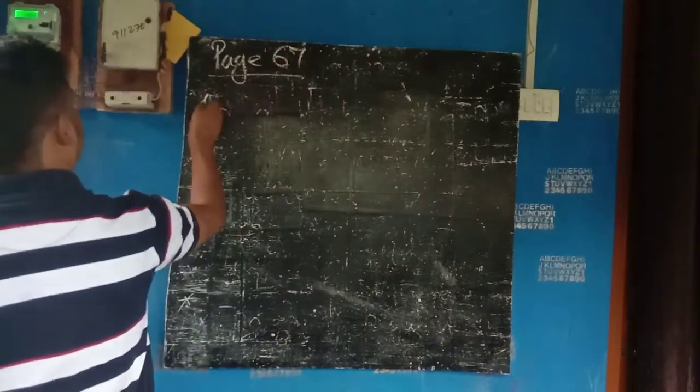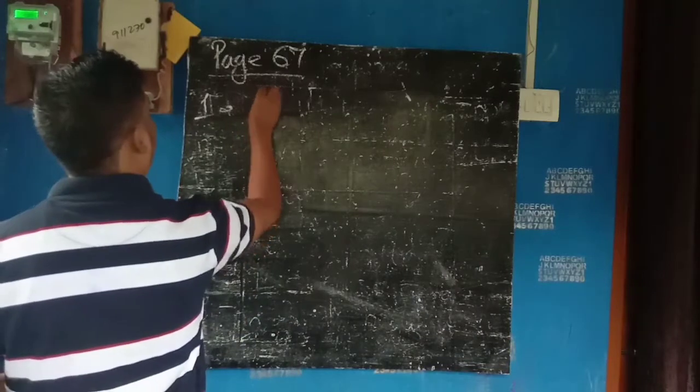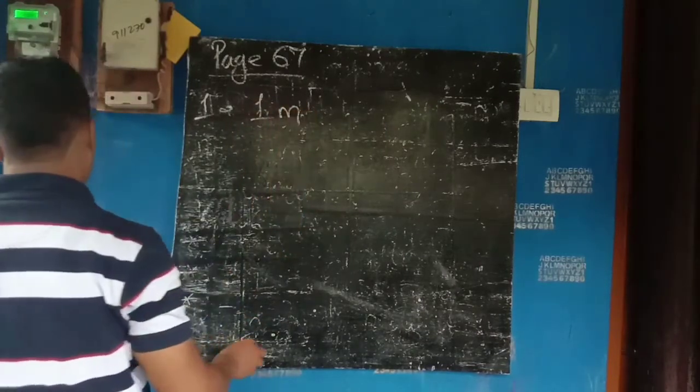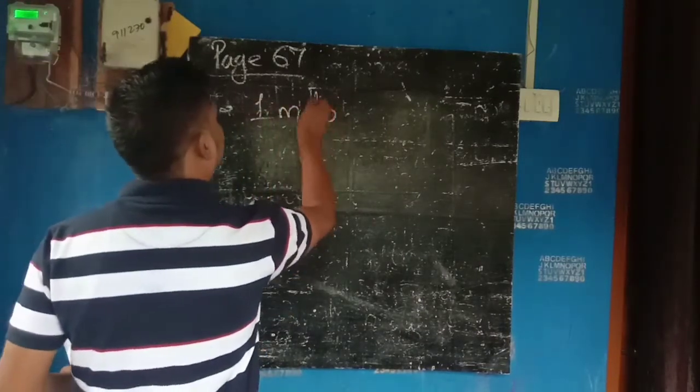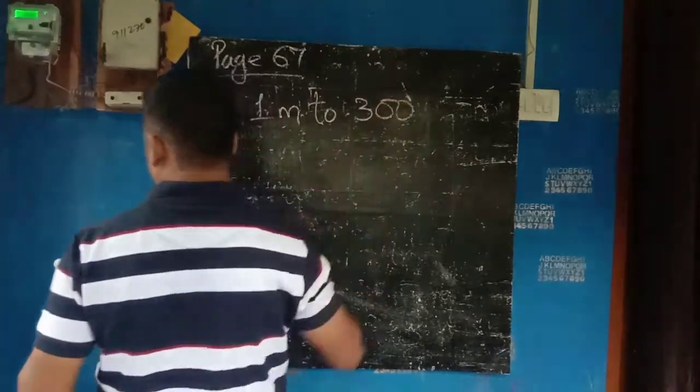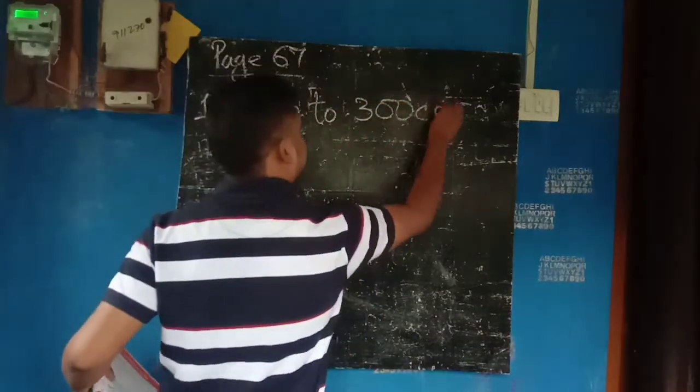Worksheet question number 1. It says express as a ratio in the simplest form. In the question it is given 1 meter to 300 centimeter.